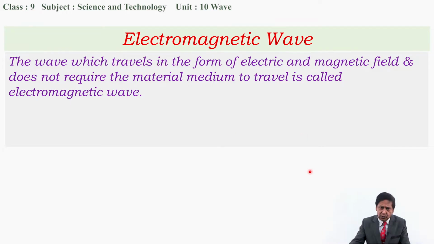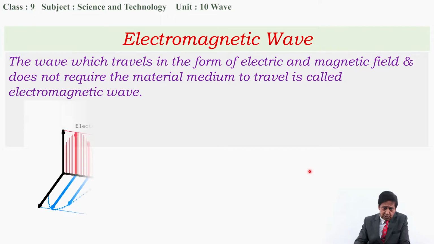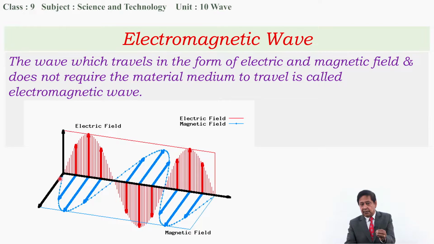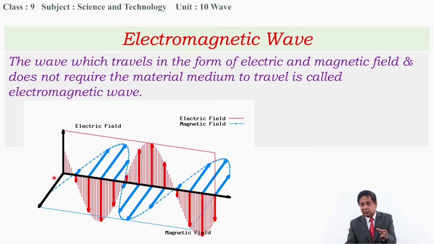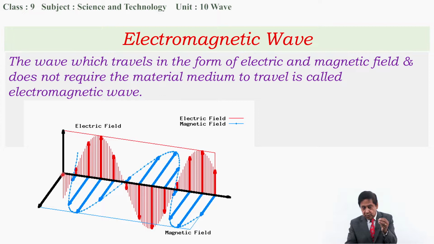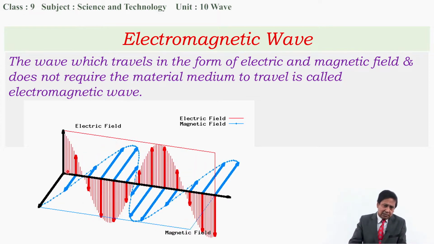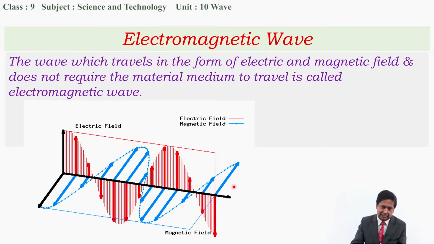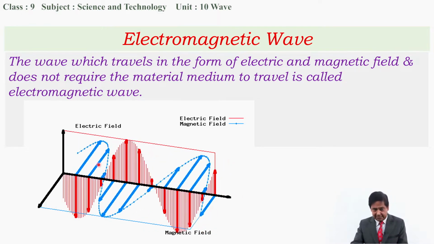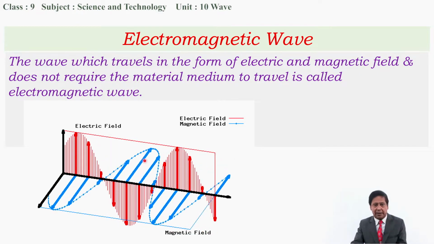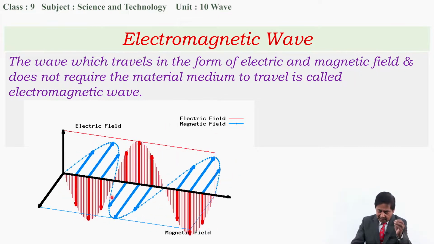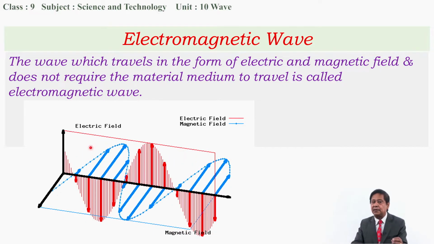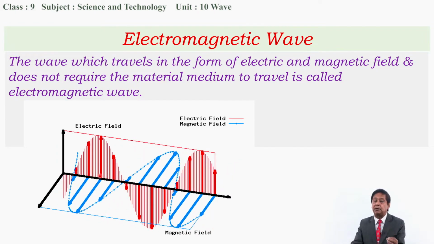How to understand this? I want to present one animated video. Look at this. This is an electromagnetic wave. This is the source from where the electromagnetic wave is being produced, and it is traveling in this direction. This is the direction of the wave. The red part of this wave represents the electric field, and the blue part represents the magnetic field. And the electric field and magnetic field are at right angles to each other. They are perpendicular to each other.